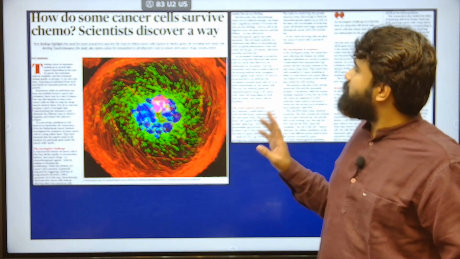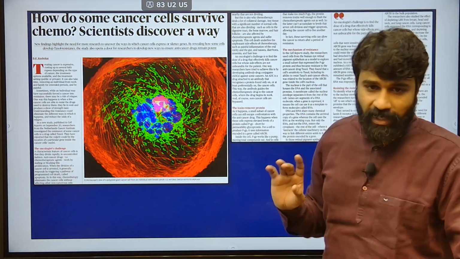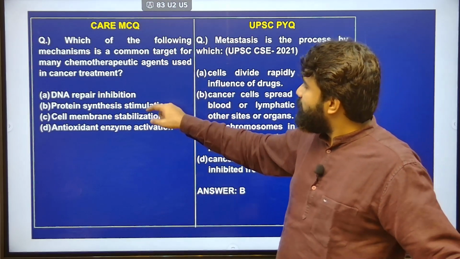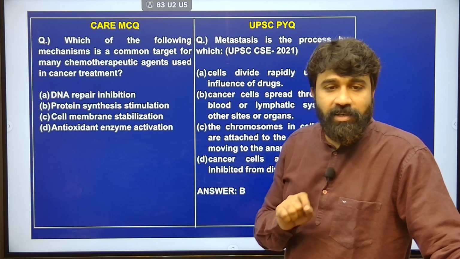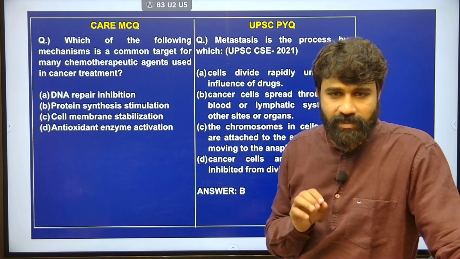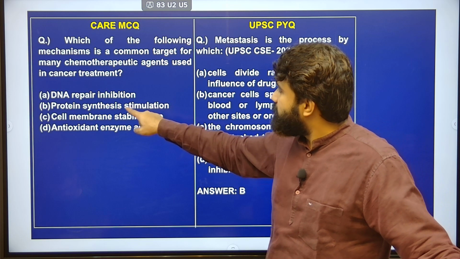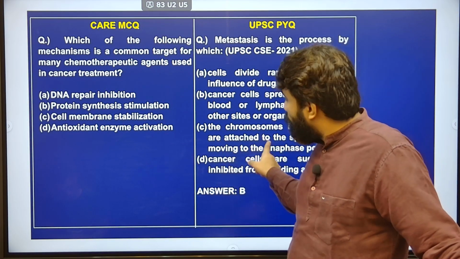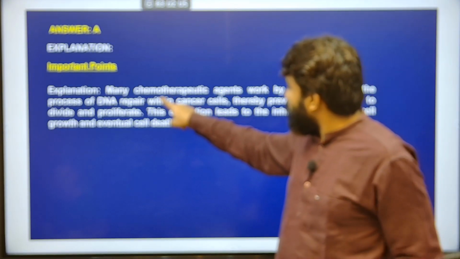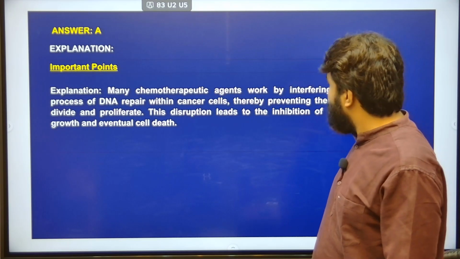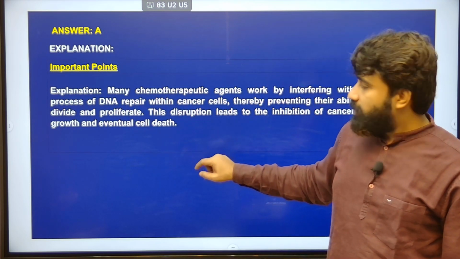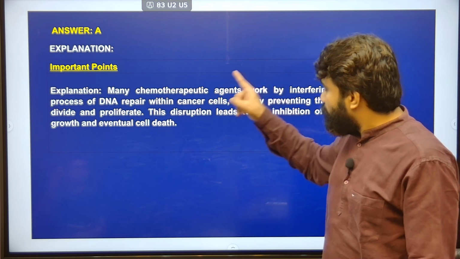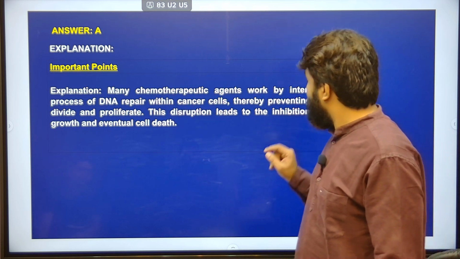Next, how do some cancer cells survive chemo? Scientists discover a way. So let's understand through an MCQ here. What is this chemotherapeutic agent in treating cancer? Actually, this is related to DNA repair inhibition. What does it mean? Many chemotherapeutic agents work by interfering with the process of DNA repair in the cancer cell.